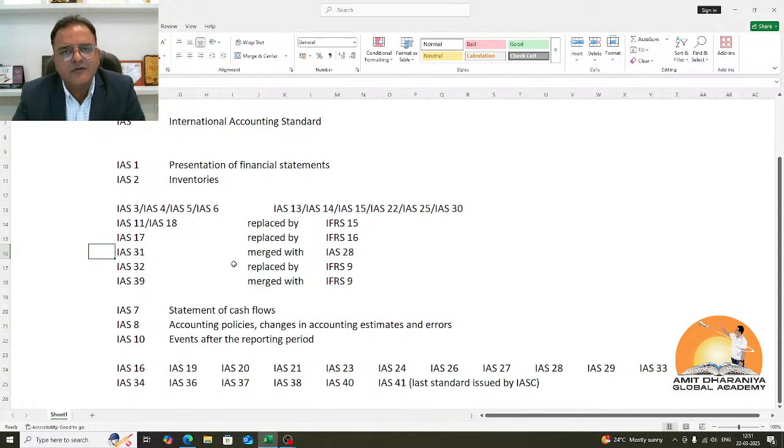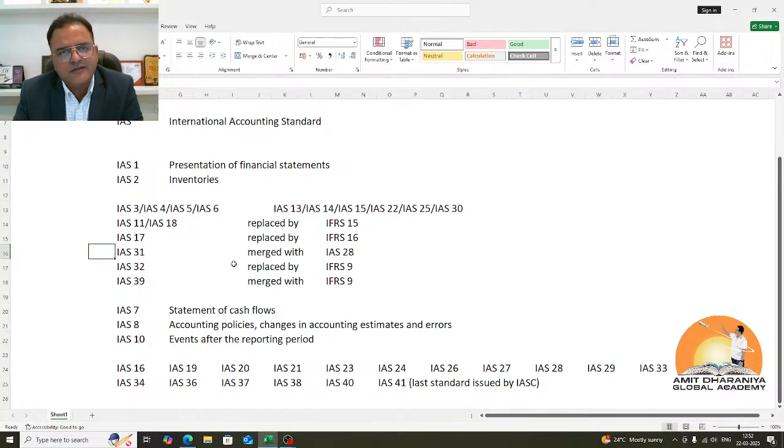IAS 38 is dealing with intangible assets. Now this was a standard very similar to IAS 16 PPE. So till the time there was no standard for intangible assets, I think the reference was taken from IAS 16, property, plant and equipment. IAS 39 is replaced.